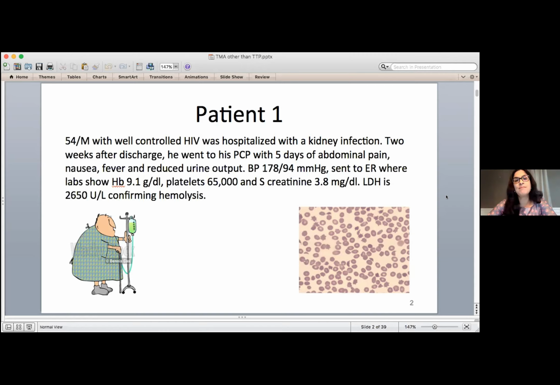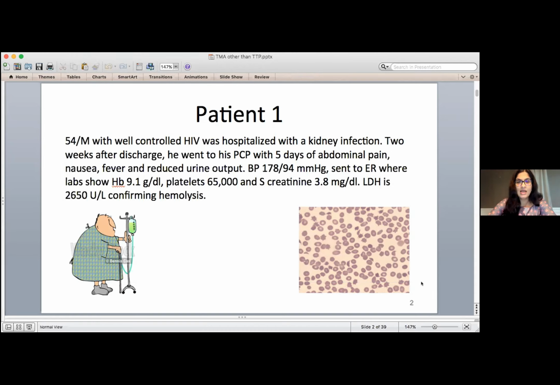where a standard lab panel showed a hemoglobin that was low at 9, platelets were down to 65,000, and his serum creatinine, or his kidney function numbers, were up. His LDH number was also up, and this is a number that we look for in conditions like TTP, but also related conditions, and it just tells us blood is breaking down, so hemolysis. His blood smear looked very much like a TTP blood smear, where we see these schistocytes and we don't see